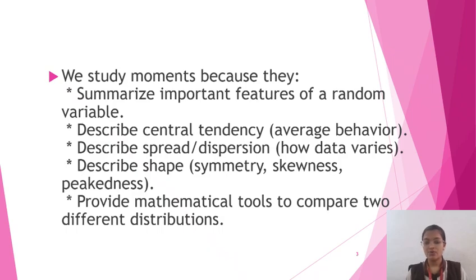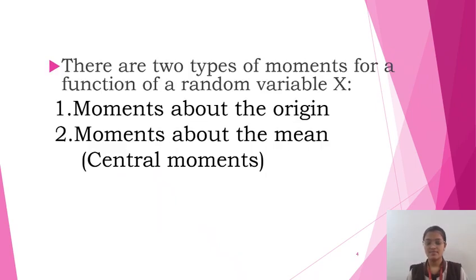It describes shape, like symmetry, skewness, peakedness, etc. It provides a mathematical tool to compare two different distributions. We can't compare two different random variables directly, so we use moments to compare distributions.